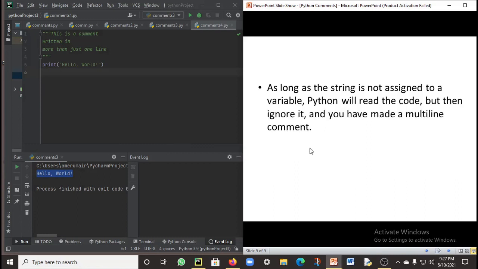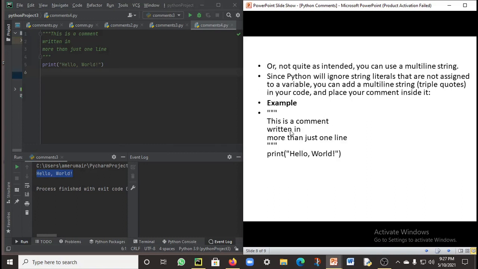This is the example. This is a comment written in more than just one line. Let's see how it runs. It has triple quotes at the beginning and at the end. So Python is going to ignore this block because it is considered a comment, and it's going to print hello world.